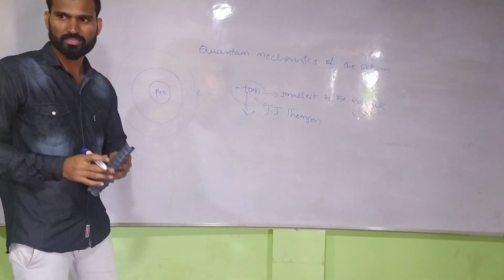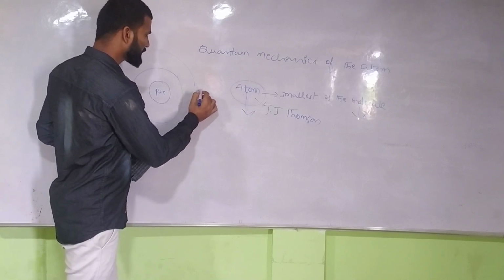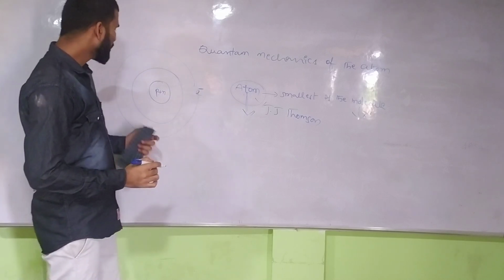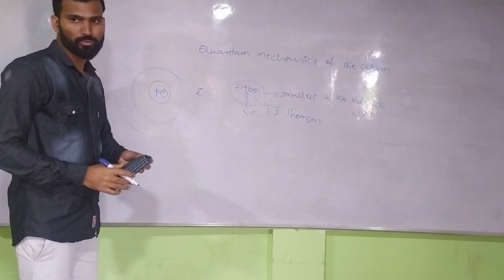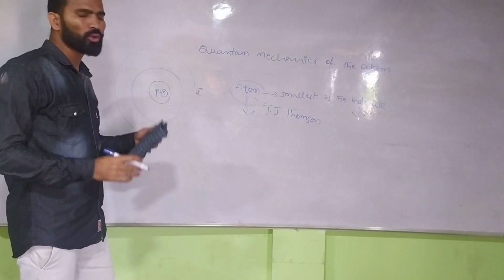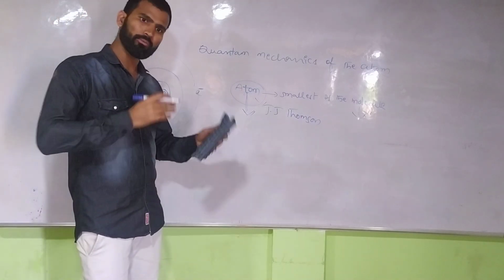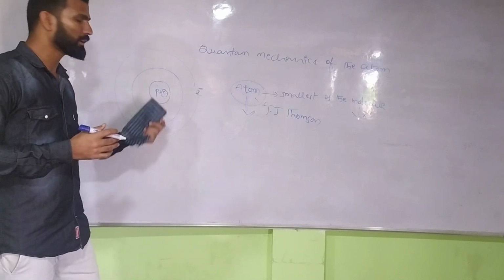They have charges. Electrons contain negative charge, protons contain positive charge, and neutrons contain neutral charge. So due to these charges, every compound can be studied through the atom.